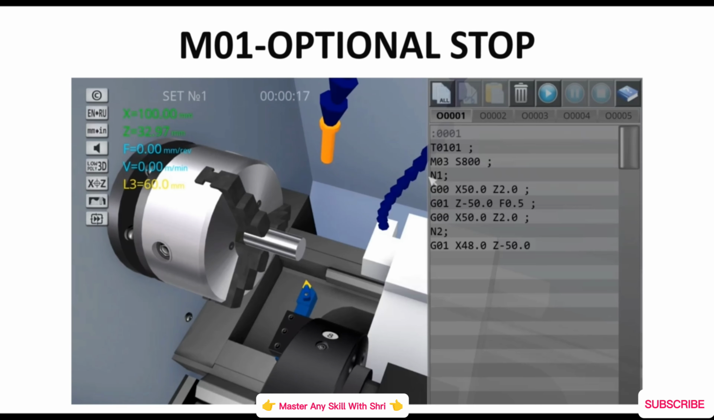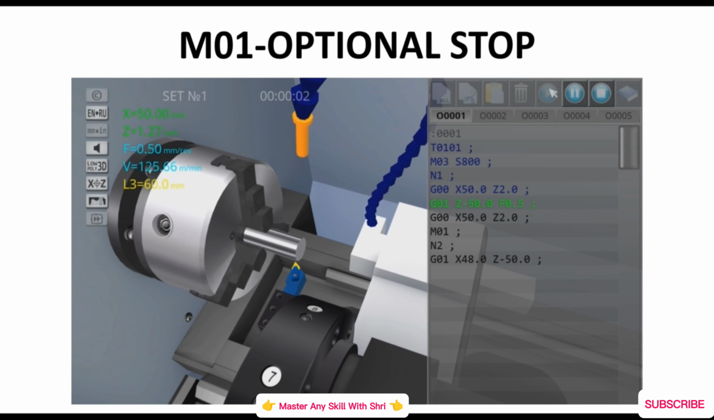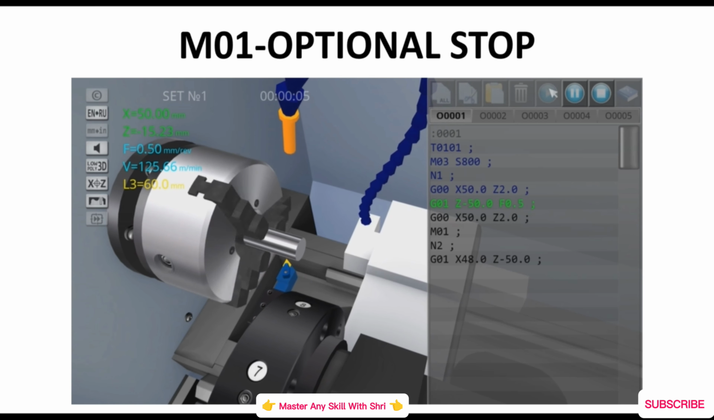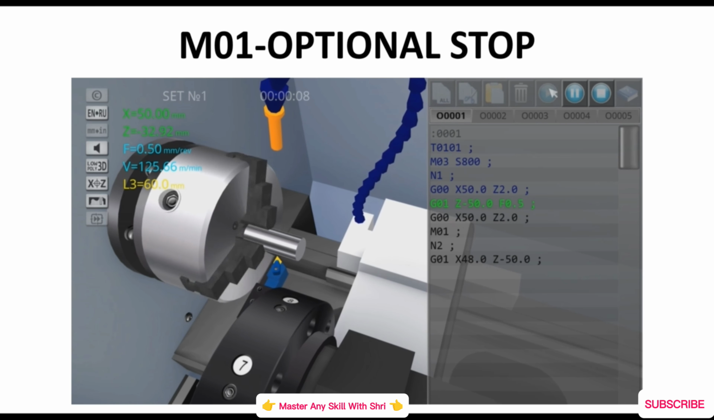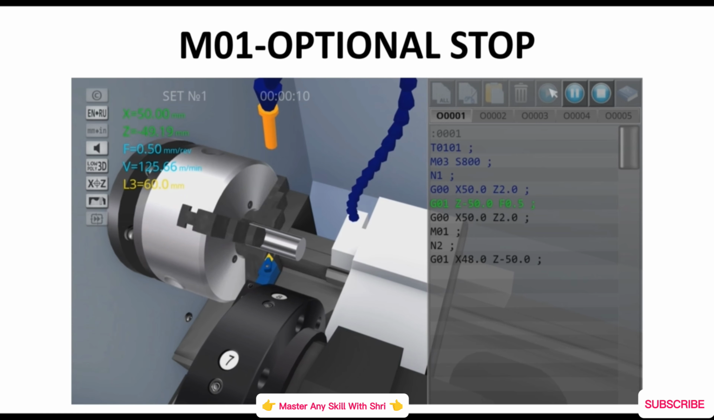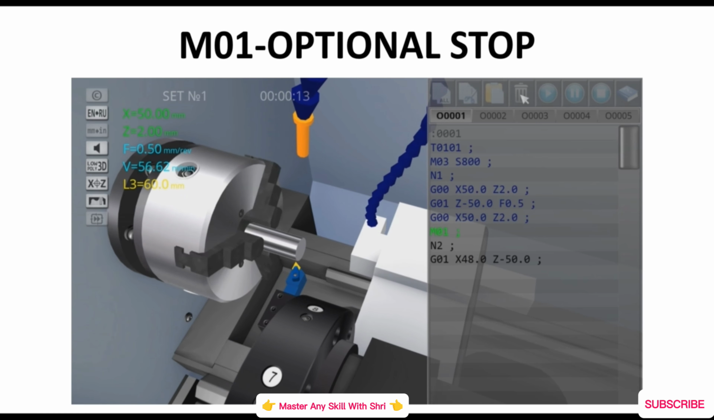Our next code is M01, which is optional stop. After a particular operation, we have to use this M01 code. By looking at that M01 code, the machine stops if the optional stop key is on. So see here whether the machine stops or not with the help of the M01 code. See, the machine stopped. So it's working. M01 stops the machine after a particular operation.